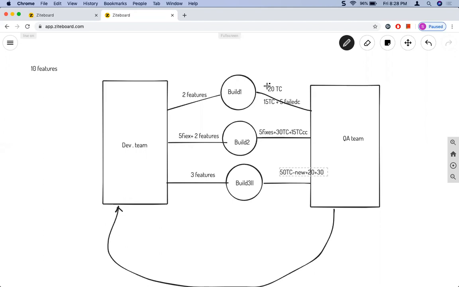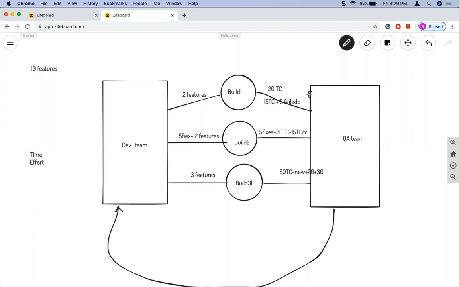So if you observe, the ones which are all working, we are actually testing them just to make sure there is no regression in the builds. So this is what we are doing, and this is a big challenge. And again, this involves a lot of time. If you see, this involves effort as well.